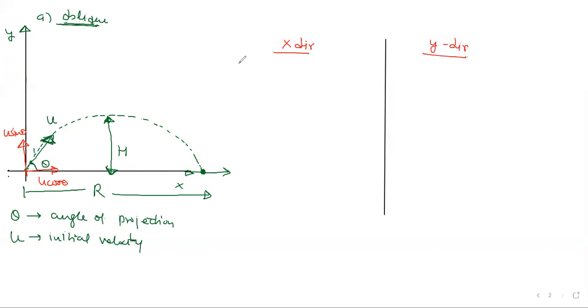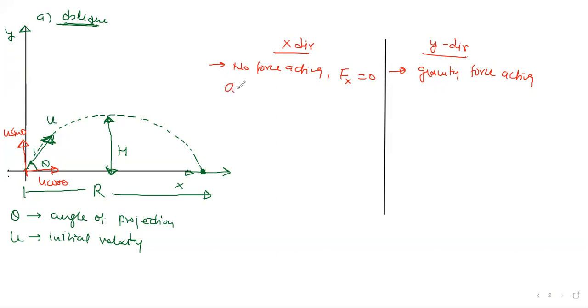So watch carefully. As I told you already, your projectile moves under the influence of only one force. That's called gravity force. Gravity force always acts in the vertical direction, we know. So in the x direction, listen carefully, there is no force acting at all. But in the y direction, gravity force is acting, right? So what happens in the x direction? No force acting. Your F in the x direction is zero. No force acts on this projectile in the x direction.